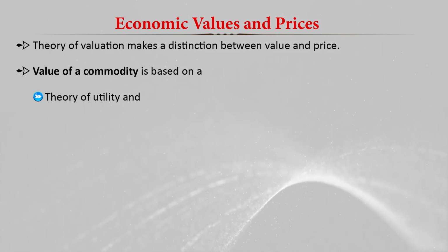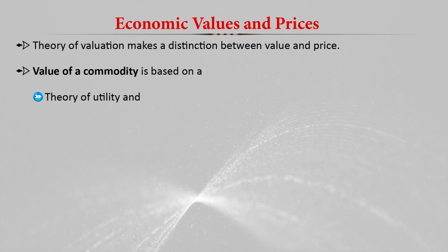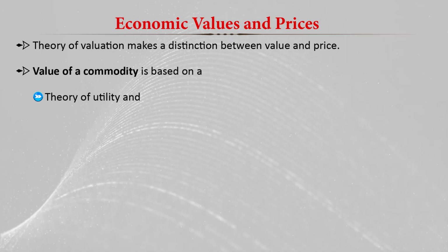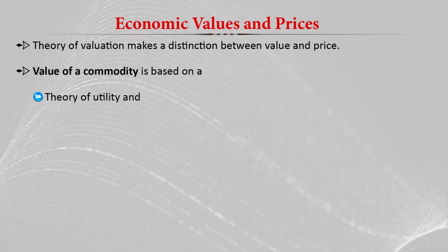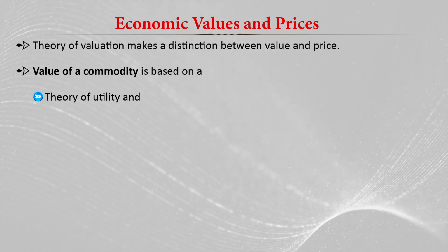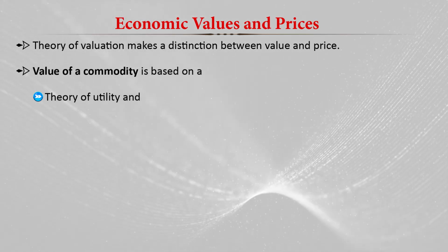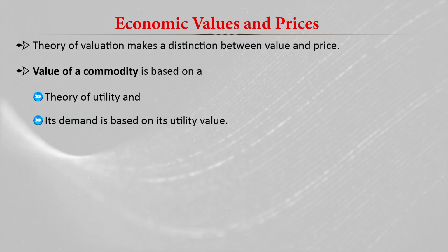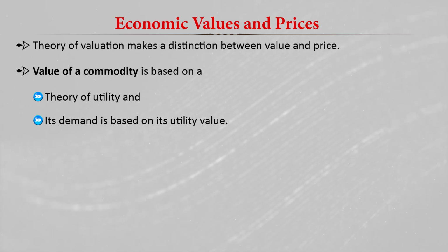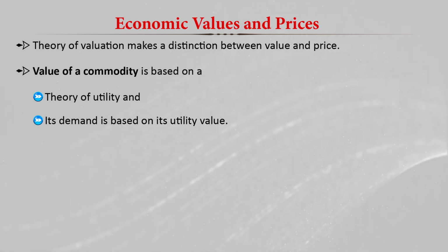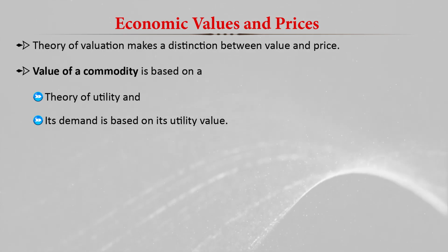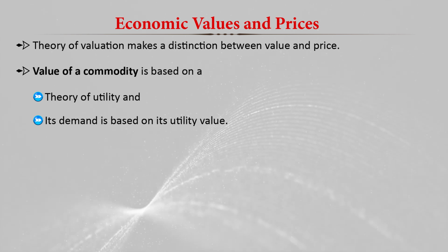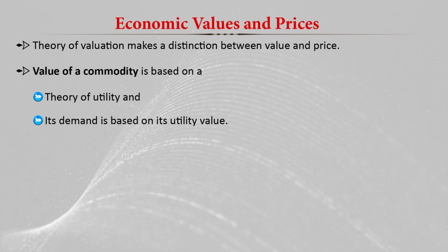Actually, how much utility a person is getting by consuming a good or a service. The quantity of commodity utilization is decided based on the marginal utility he or she gets from that consumption. And basically, the demand for that product is also based on its utility value, how much satisfaction a commodity is providing to a person. That decides the utility of the commodity, and then decides the price of that commodity.